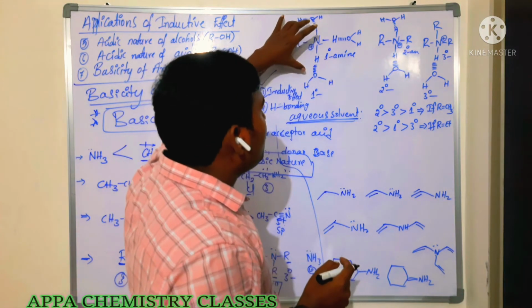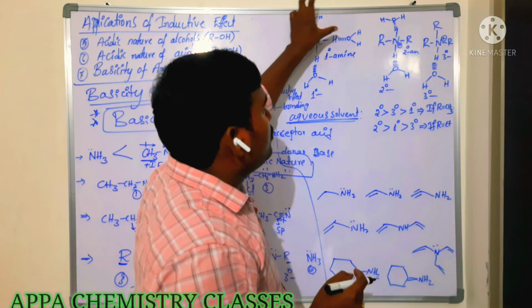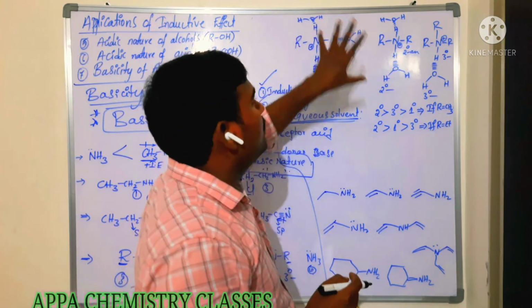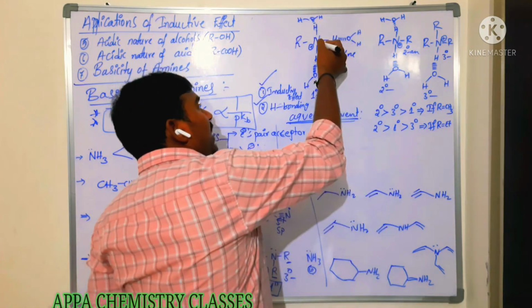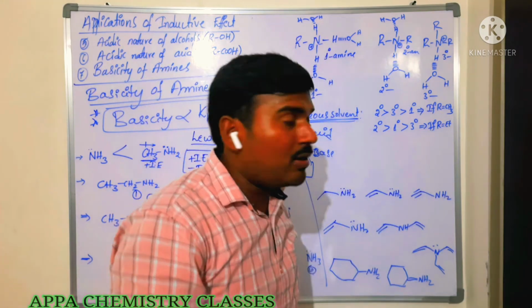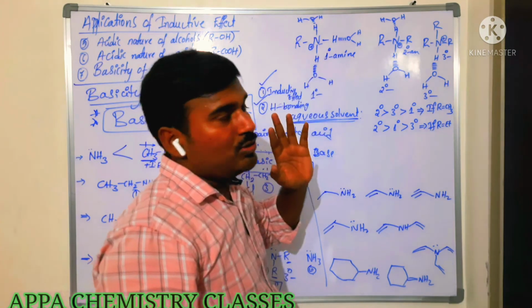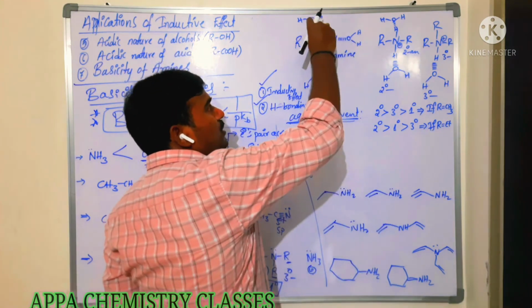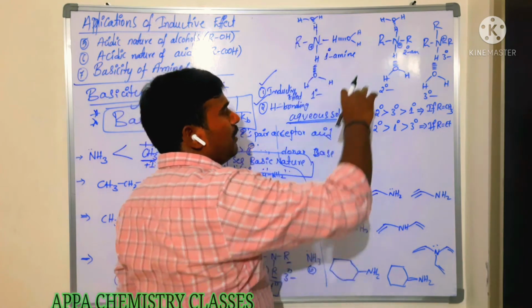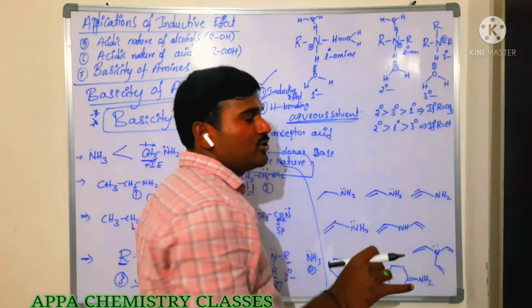Now in primary amines, what happens? There are two hydrogens. Those two hydrogens are involved in hydrogen bonding, and the nitrogen's lone pair of electrons is donated to the water molecule and forms one more hydrogen bond. So here three hydrogen bonds are possible in the case of a primary amine. In a secondary amine, two hydrogen bonds. Here, only one hydrogen bond.